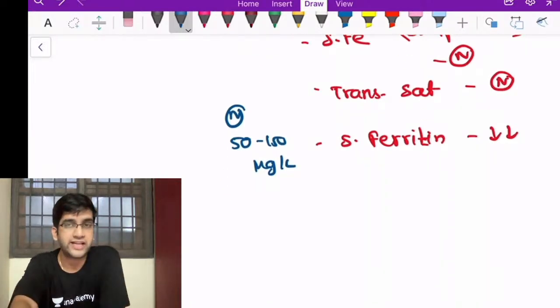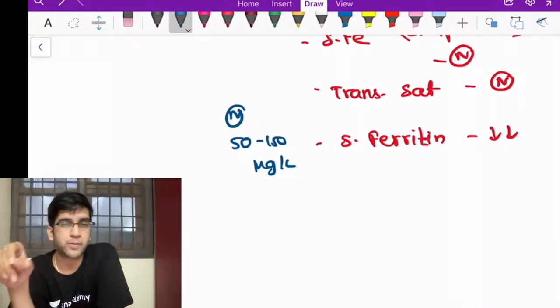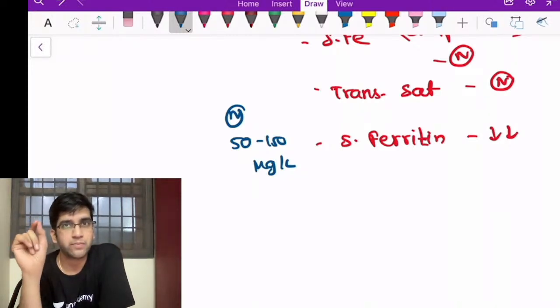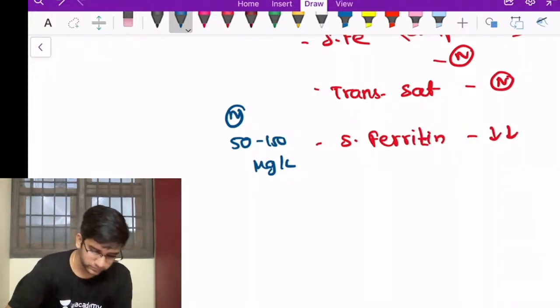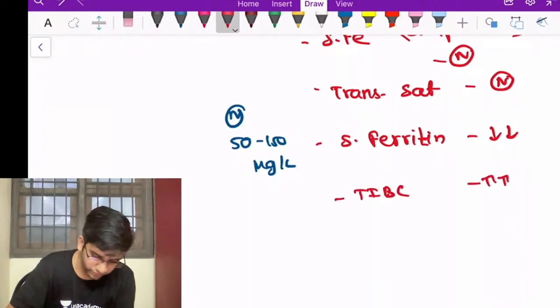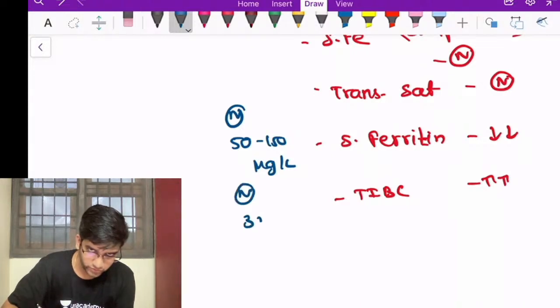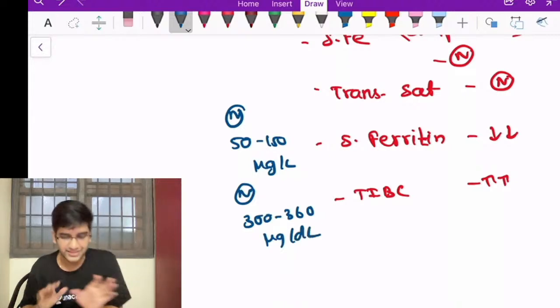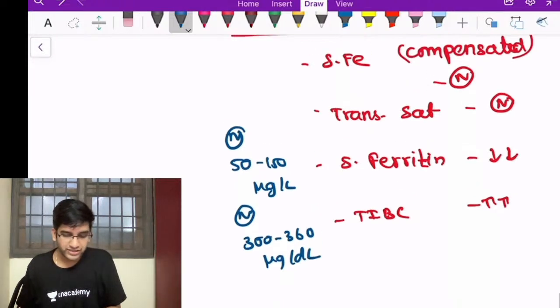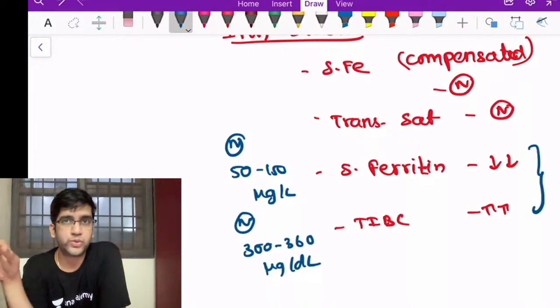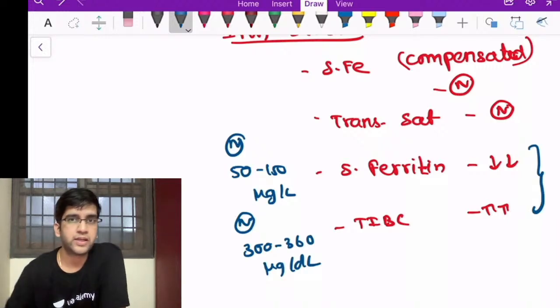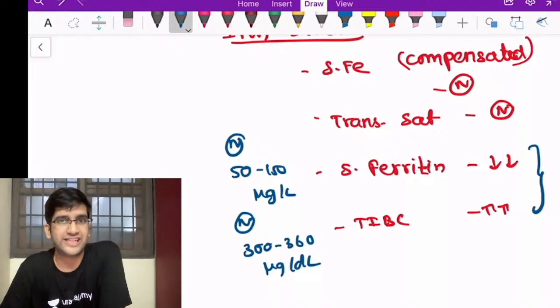So we had one iron study which was inversely proportional to my serum ferritin, which is total iron binding capacity, right? When my serum ferritin reduces, what do you think will happen to iron binding capacity? Perfect. TIBC will increase, right? Again, for understanding, the normal TIBC is 300 to 360 micrograms per deciliter. Fine. This is the normal TIBC and it will increase. So these are the only changes which happen in the earliest phase, right? My serum ferritin will reduce and my TIBC will elevate. Okay, that's what is going to happen in the first phase of negative iron balance.